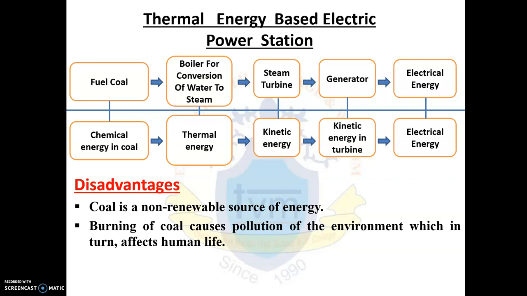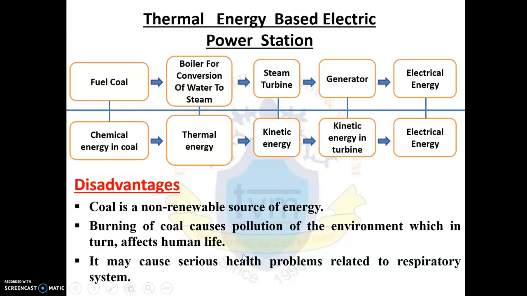When coal is burnt, harmful gases like carbon dioxide, sulfur oxide, and nitrogen oxide are released into the atmosphere, which are harmful to our health. Along with the emission of gases due to burning of coal, soot particles are also released into the environment. This may cause serious health problems related to the respiratory system.